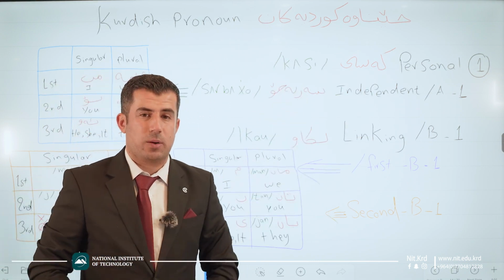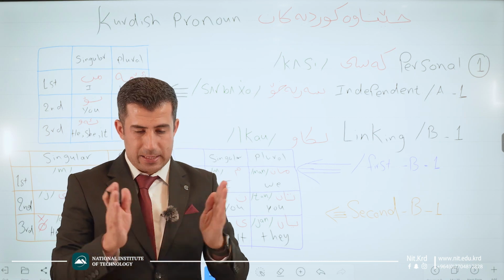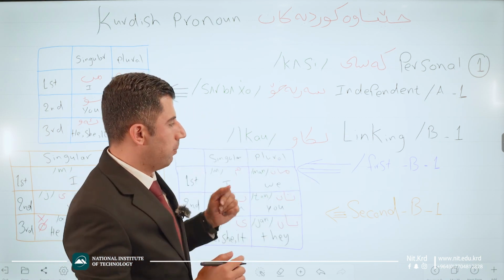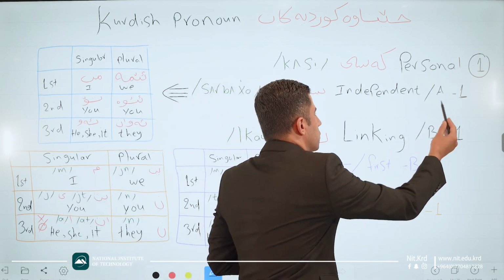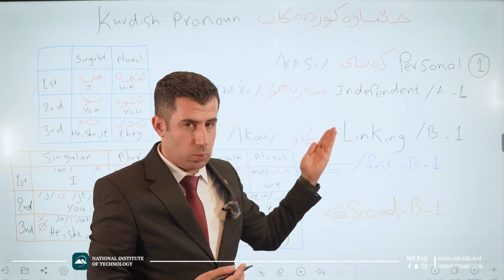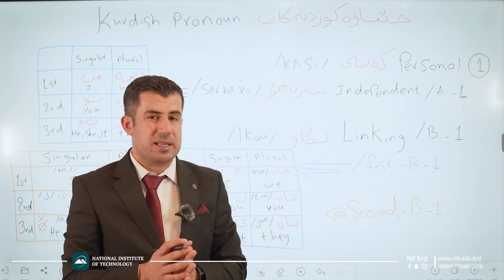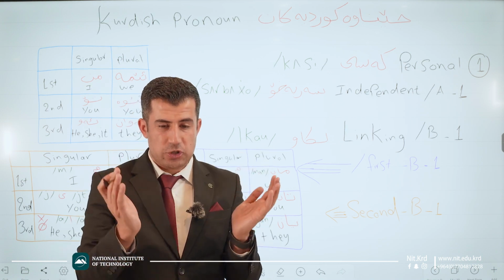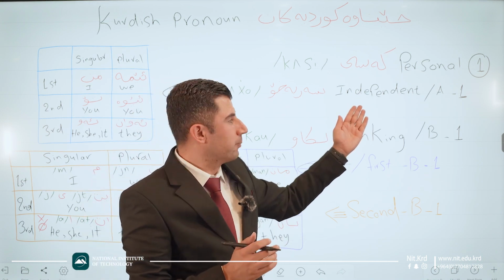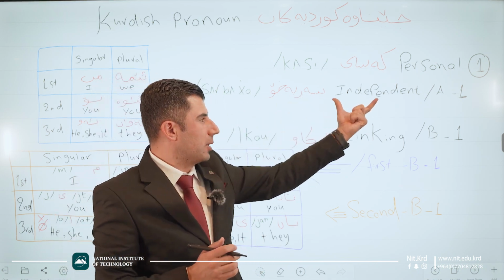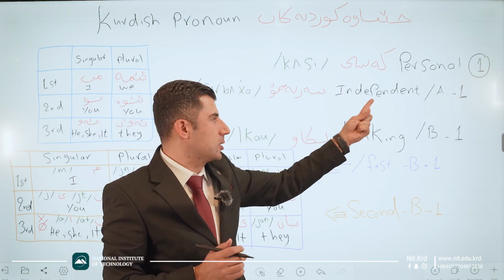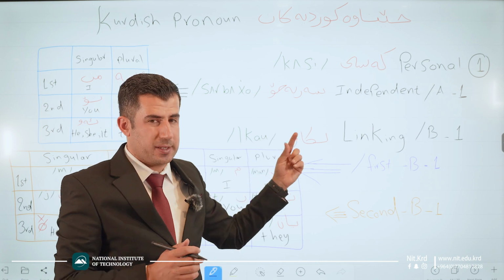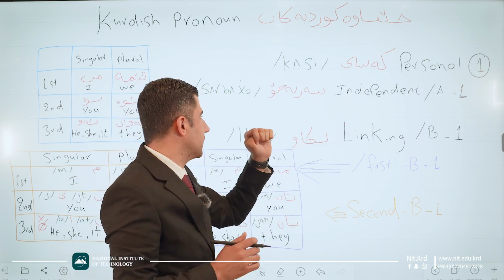Personal pronouns, which is Cenavi kasi, is divided to two main parts. Good. The first one is independent one. Independent. It means that will not link, join to anything. Just come independently. Good. And for the Kurdish word for independent, we say Serbakho. Serbakho independently comes.